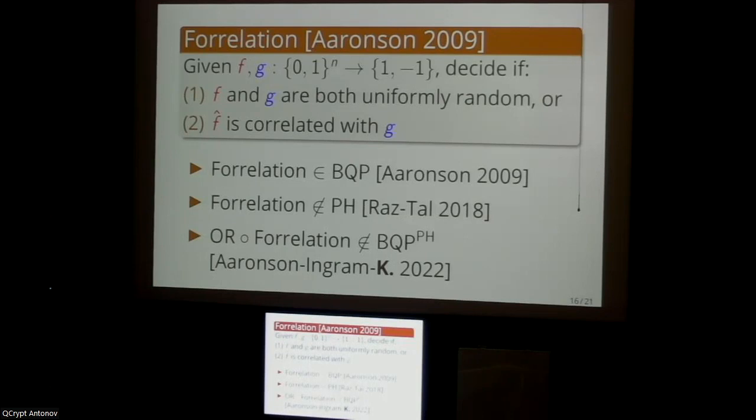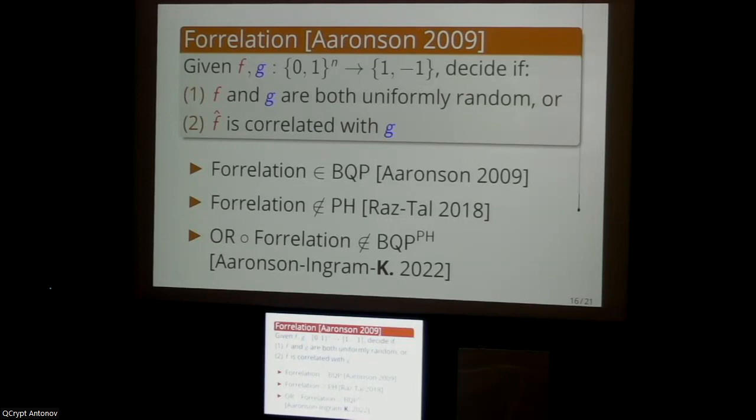And what is this BQP to the PH class? That denotes BQP with an oracle for PH. And informally, this corresponds to the set of problems that you could solve efficiently on a quantum computer if it turned out that P collapsed to NP. So that's kind of the connection back to the independence from the P versus NP question. Basically, if you can show that something is secure in this BQP to the PH model, then you can sort of show that the hardness of this property is independent of the P versus NP question.